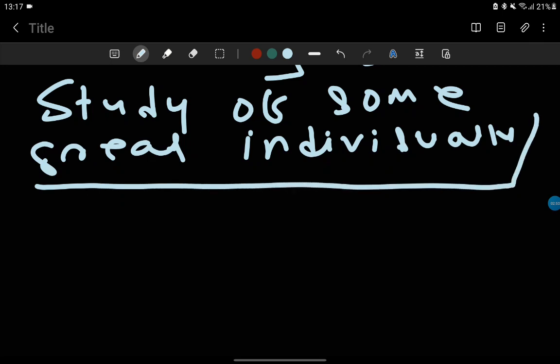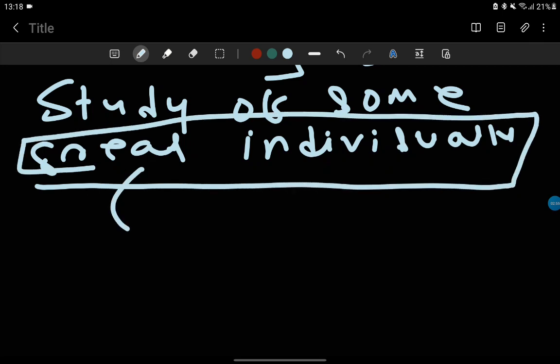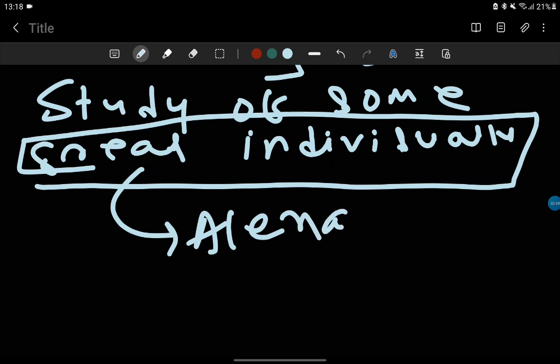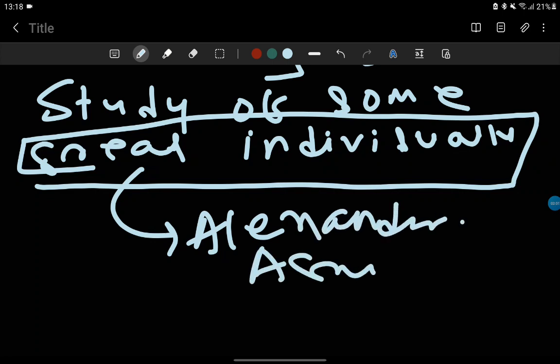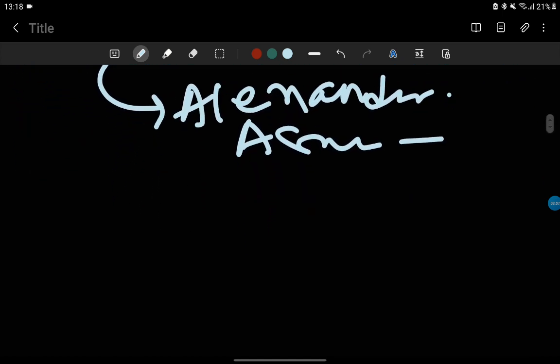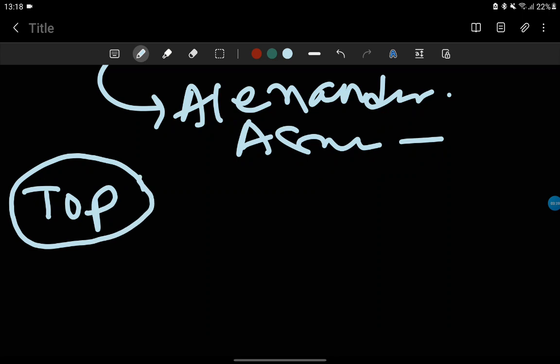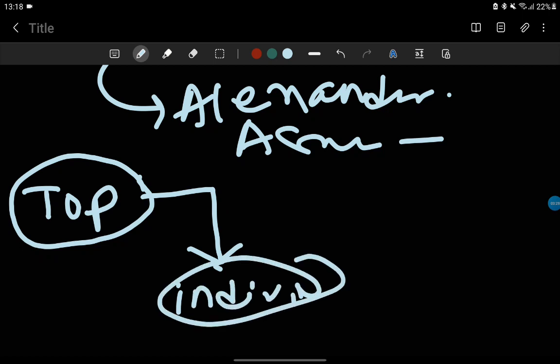Who are the great individuals? The great individuals are Alexander, Ashoka, and many more, Akbar, etc., if we talk about Indian history as such. So according to Plutarch, if history is the study of some great individuals, it is showing the top-down approach. First at the top, some individuals appear, some great rulers, and then come the masses. It is the top-down approach. So this approach of Plutarch is called the top-down approach to study history.